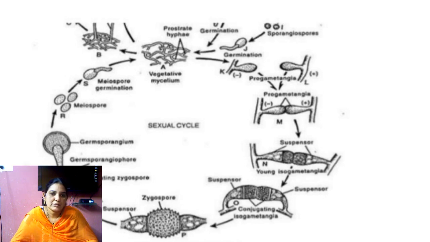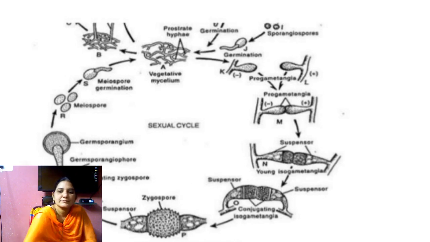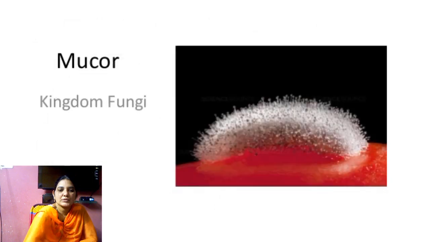The middle of the pot is called the columella, and that is a dome shaped structure, and the columella is covered by the sporangium. So the sporangium has so many haploid spores. On complete formation of spores, the outer layer ruptures, and the spores are called aplanospores. They do not have any flagella, so they are called aplanospores. The spores enter into the food material, and they form a germination tube, and they produce mycelium. So this is Mucor.